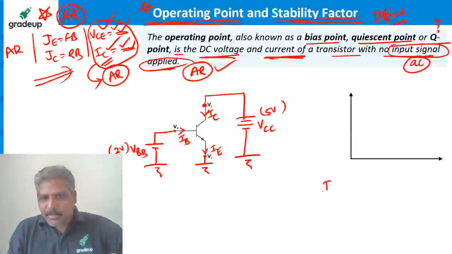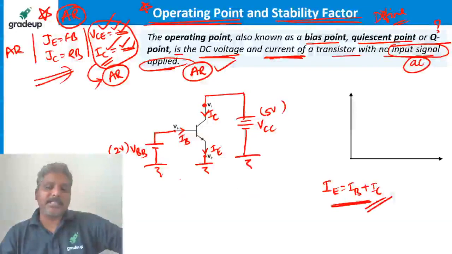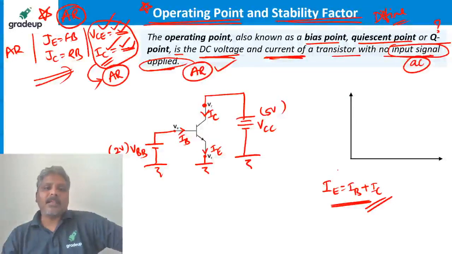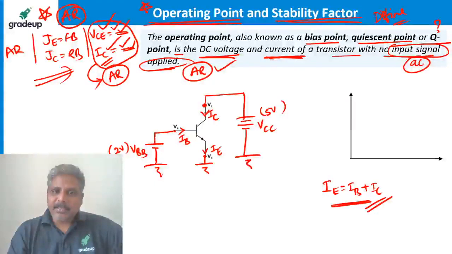So always remember, IE is equal to IB plus IC in a BJT. Always remember, that is a basic current equation. But in fact, this current is flowing through the collector.